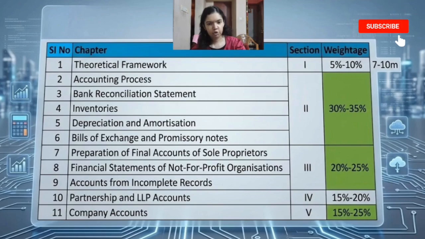Next we have section 5, that is company accounts. This is 15 to 25% weightage. So the most important topic under this is forfeiture and reissue of shares. So the questions are always asked for 10 marks or 15 marks. And important parts are bonus issue, right issue, redemption of preference shares, debentures.